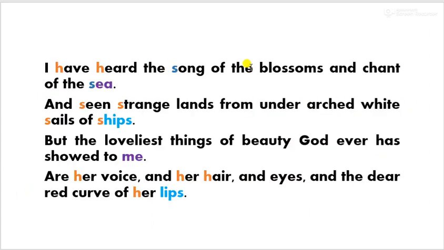I have heard the song of the blossoms and the chant of the sea, and seen strange lands from under arched white sails of ships. But the loveliest things of beauty God ever has showed to me are her voice and her hair and eyes and the dear red curve of her lips.